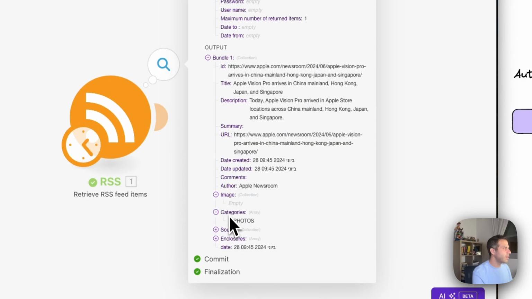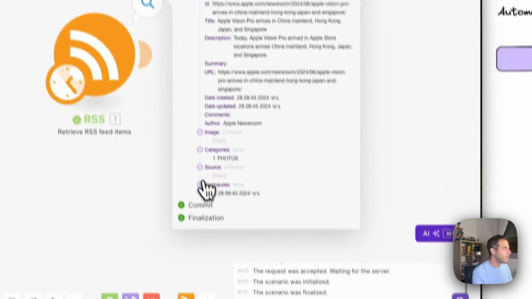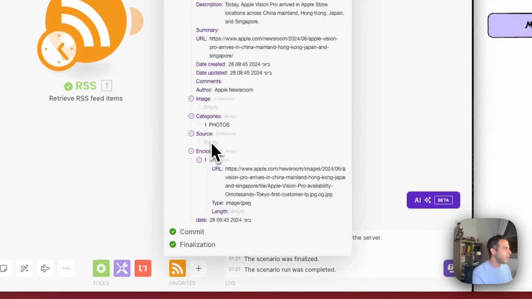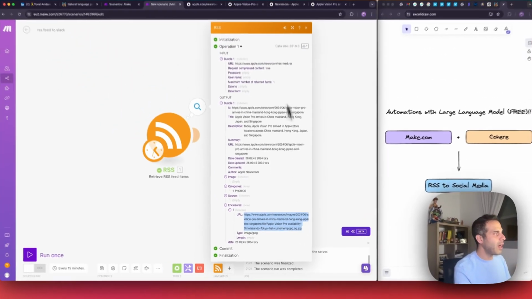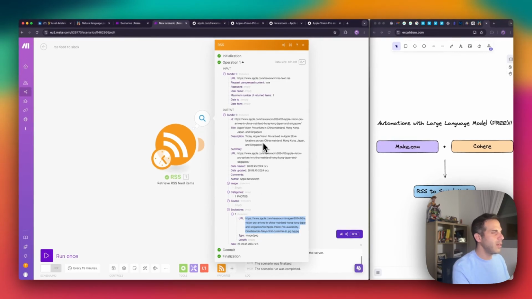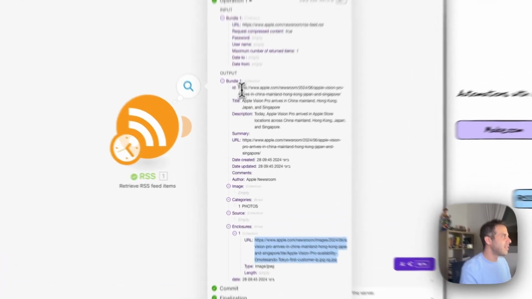We have the categories, one photo, source and enclosures. We can absolutely see the link to the image. We need to play with the options we have in here, and just open all the pluses, so we can see the data.